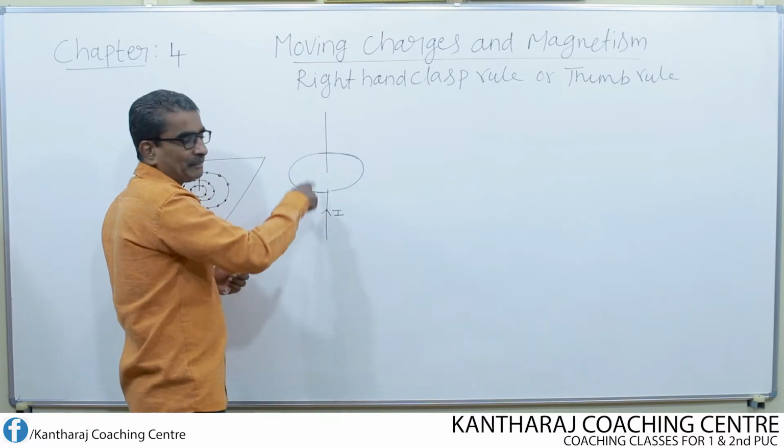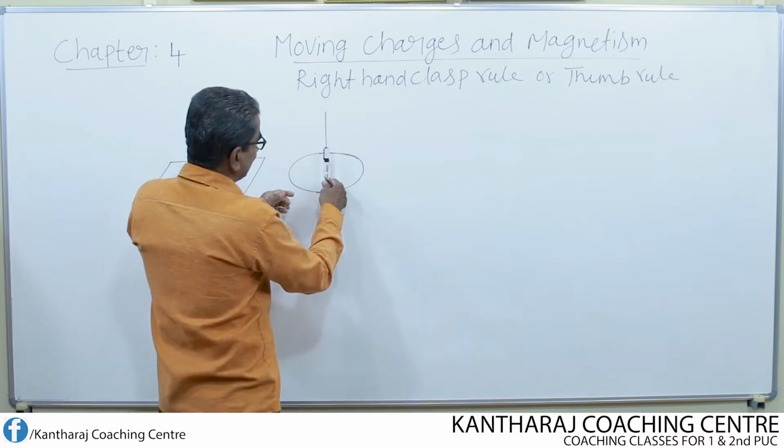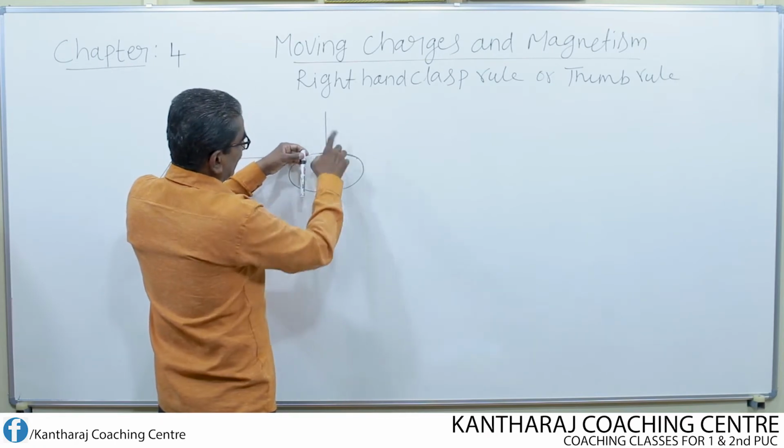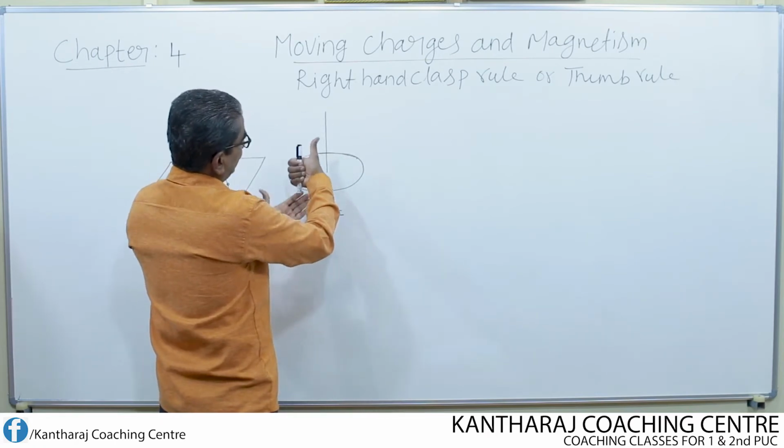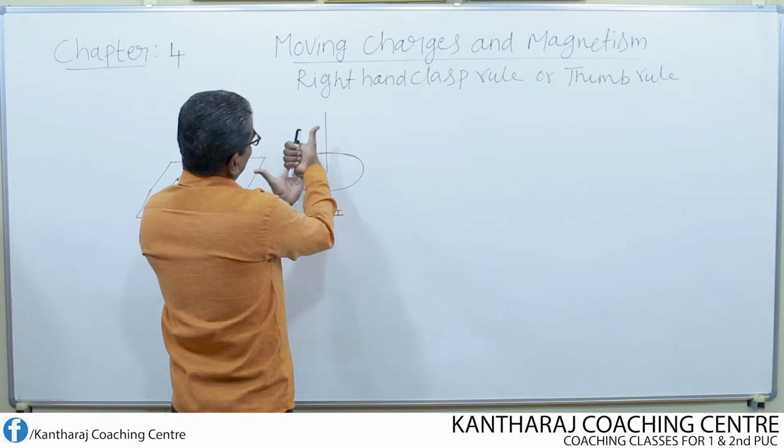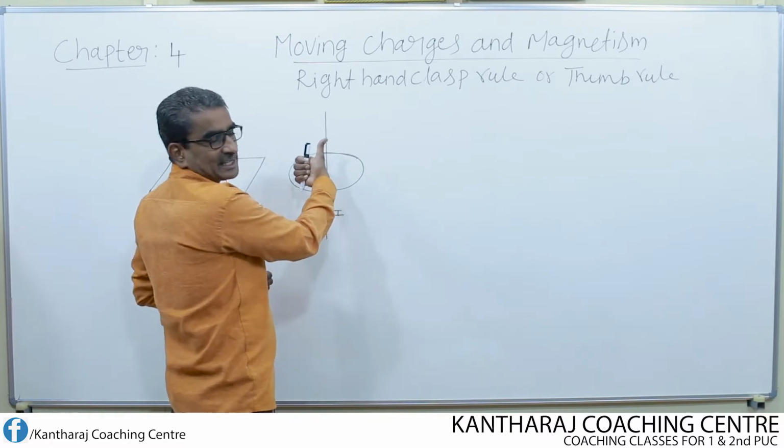So that is what we have represented here. So this is the straight conductor. Along the direction of current, the thumb is pointing. Now the fingers are curling like this. So the curling fingers give the direction of the magnetic field.